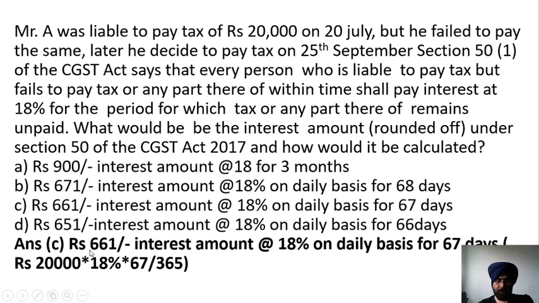So in this case, the correct answer is C, that is rupees 661. Interest at 18% on a daily basis has to be calculated for 67 days on 20,000 rupees, because 20,000 was not paid, at the rate of 18% from 21st July to 25th September. So there are a total of 67 days. Therefore, if you notice, the calculation has been made from 21st July to 25th September. So in this way you have to calculate the interest under GST.